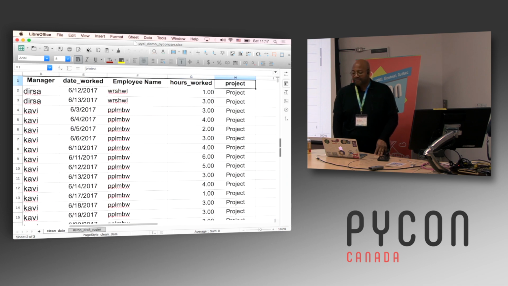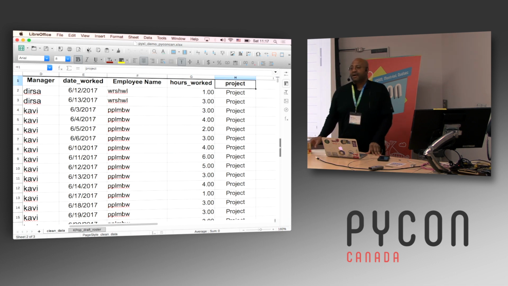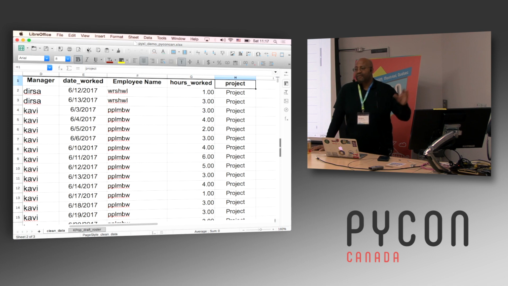And then here we have project. In a lot of professional services firms, if you're working for an accounting firm or an engineering firm or something like that, there's this concept of whether you are on a project or off a project. And so companies want to know about that sort of thing for utilization purposes. So if you have an employee, do they spend 90% of their time on a project that you can bill their time to? Or did they spend 80% of the time, that sort of thing? And so this column is about whether you were working on a project or not.